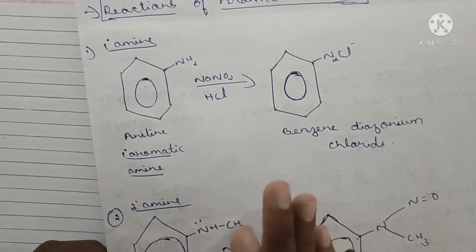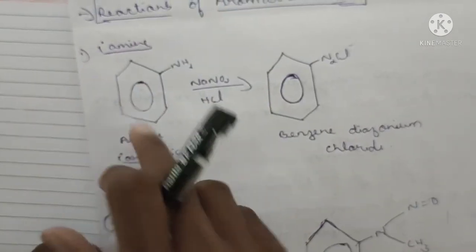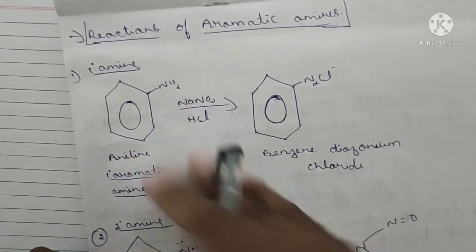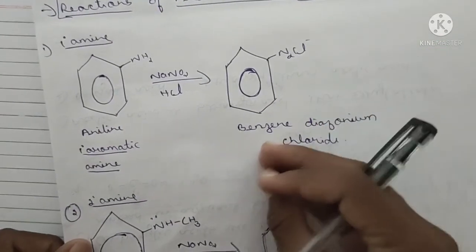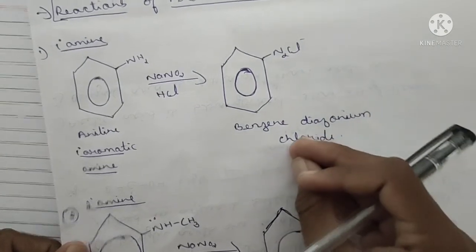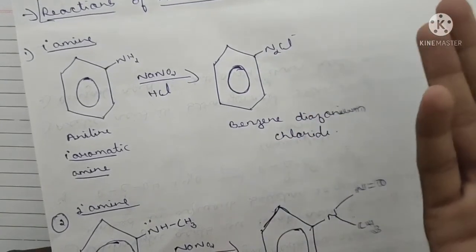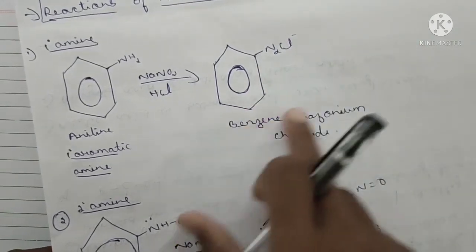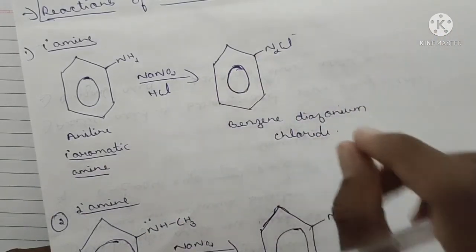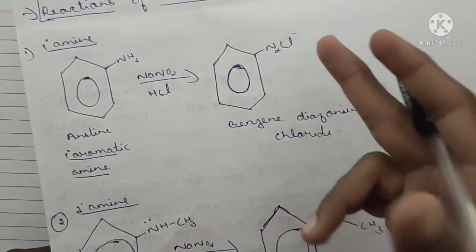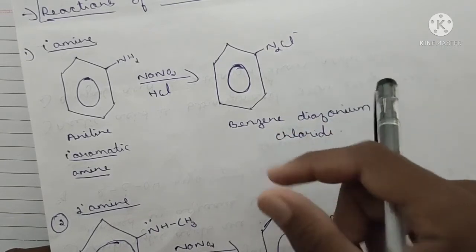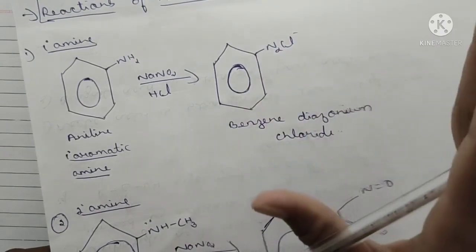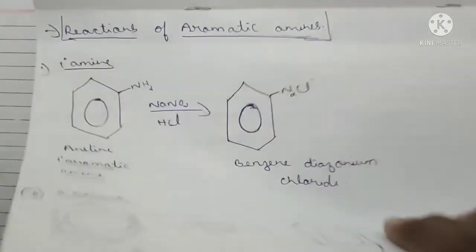Description is very simple. When aniline, a primary aromatic amine, is made to react with sodium nitrite in the presence of HCl, there will be formation of the product known as benzene diazonium chloride. These diazonium compounds are used in many medicinal products and pharmaceutical drugs. Mainly these diazo compounds are used to treat the CNS, central nervous system. We are using many diazo drugs. Just for knowledge purposes I have given this.